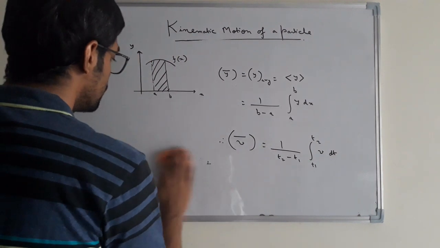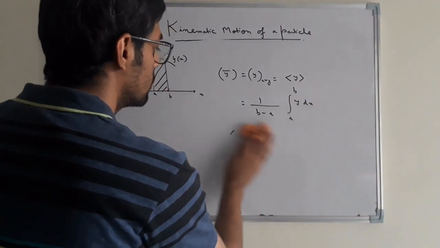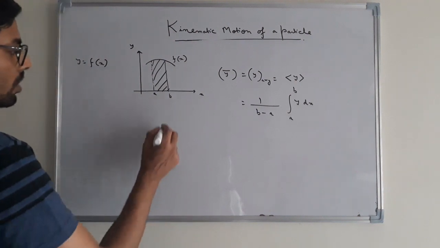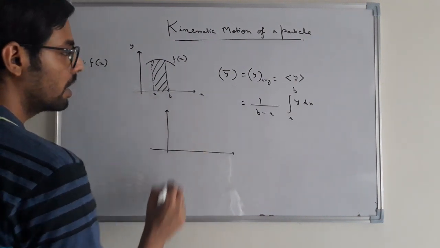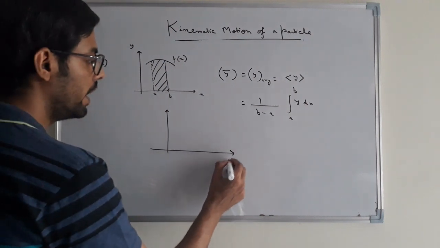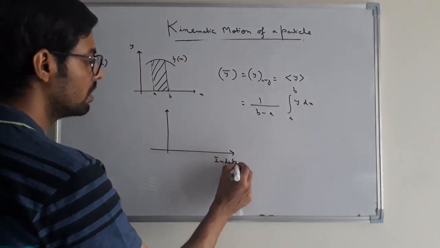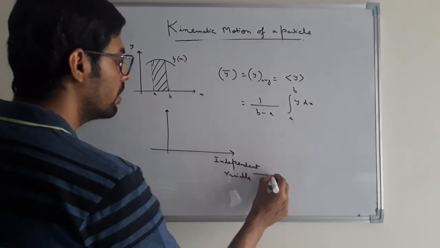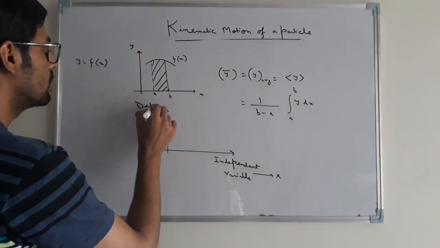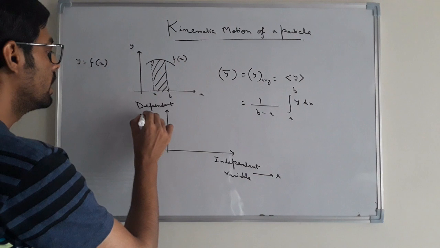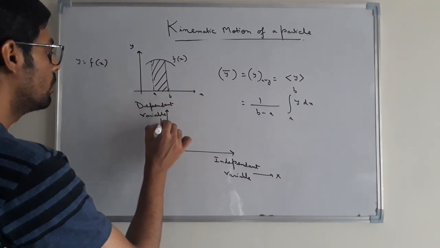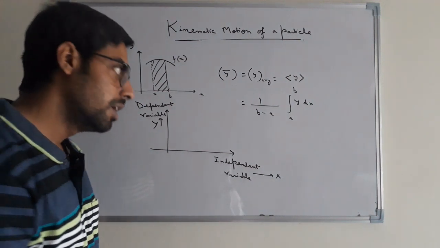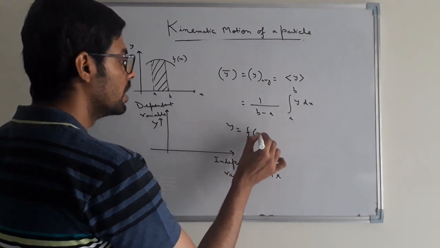Another thing is that in a certain coordinate system, we always choose the independent variable, and you should keep it in mind, along the x-axis, and the dependent variable along the y-axis, where y equals a function of x.